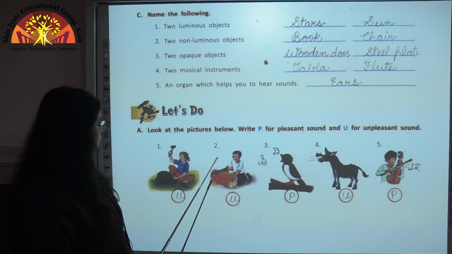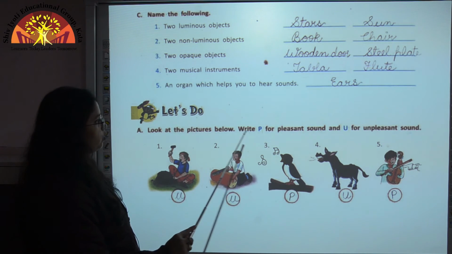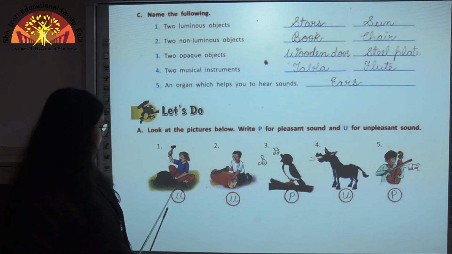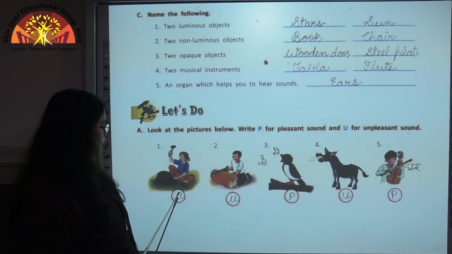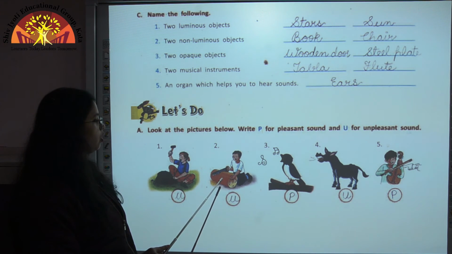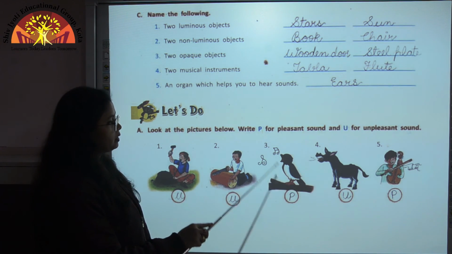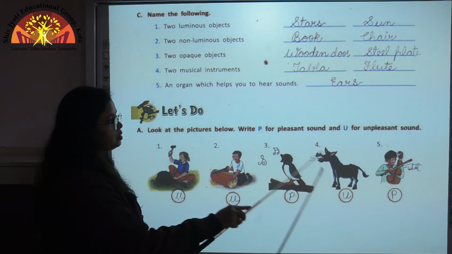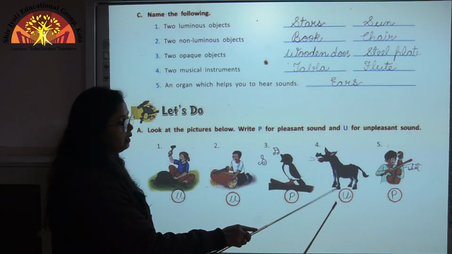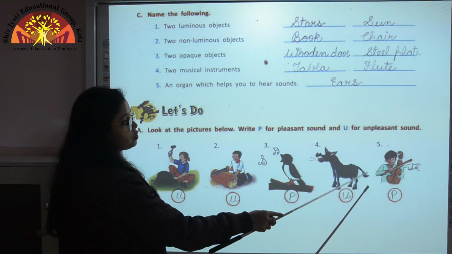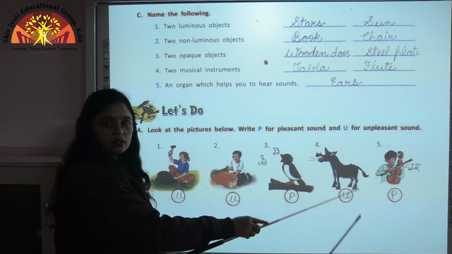Now this is the last exercise. Look at the picture below, write P for pleasant sound and U for unpleasant sound. So we can see here this man is breaking the stone, so this is an unpleasant sound. He is cutting the log of wood, again unpleasant sound. Bird is singing or it is chirping, this is a pleasant sound. Now here donkey is braying, it is an unpleasant sound. And here this boy is playing a musical instrument, this is a pleasant sound.